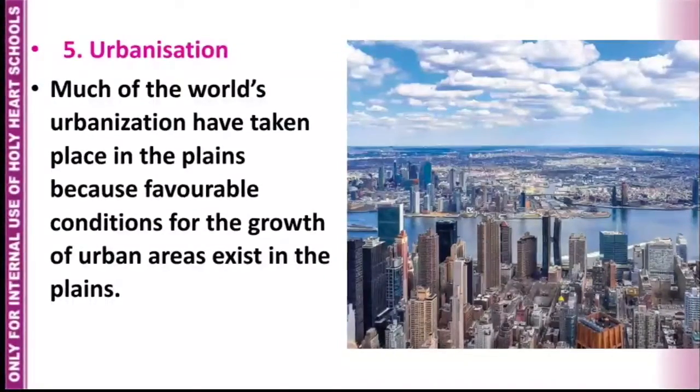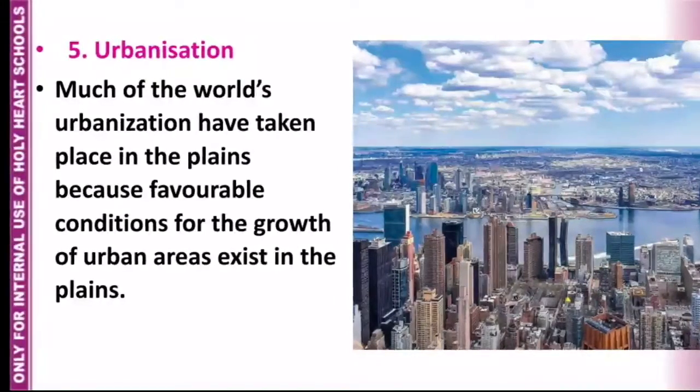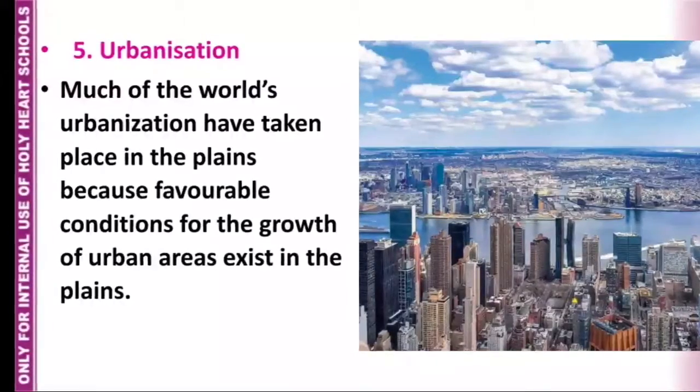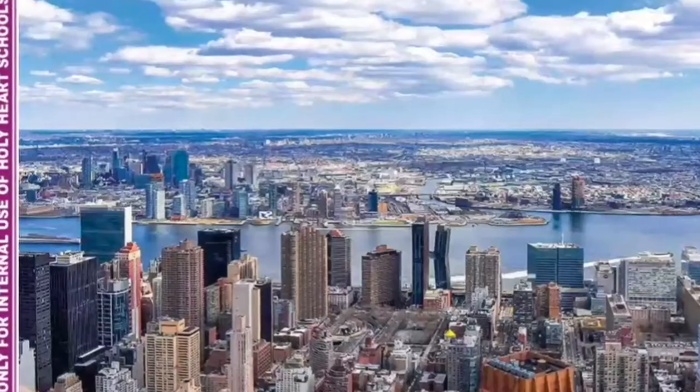Urbanization. Much of the world's urbanization has taken place in the plains because of favorable conditions for the growth of urban areas existing in the plains.